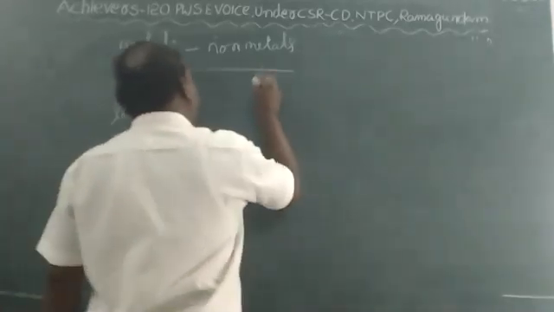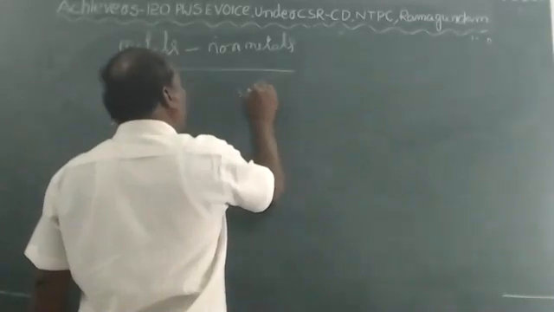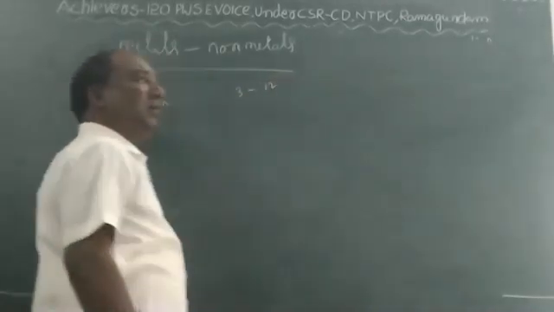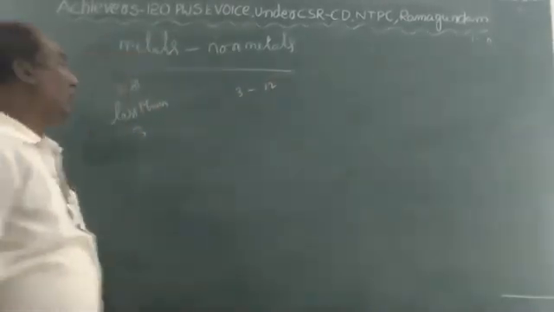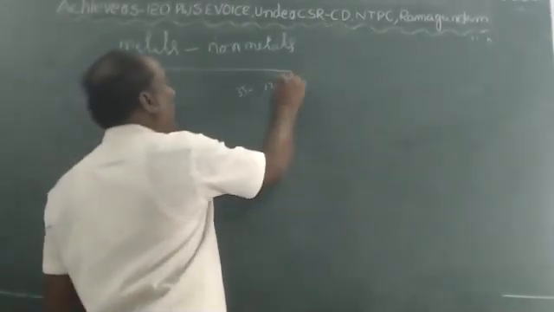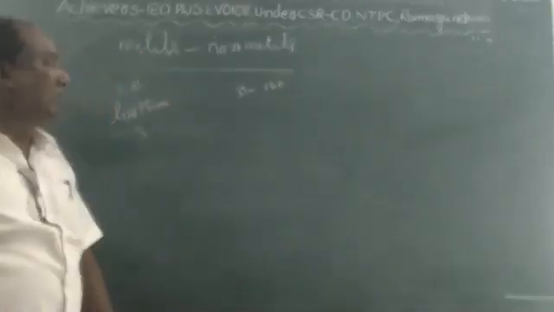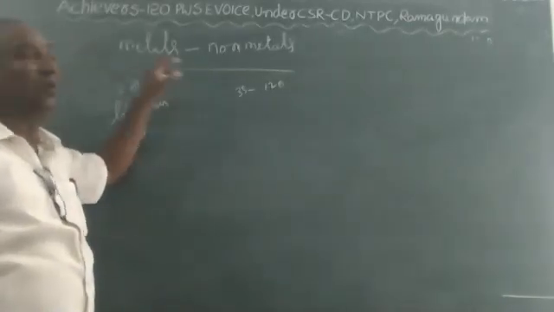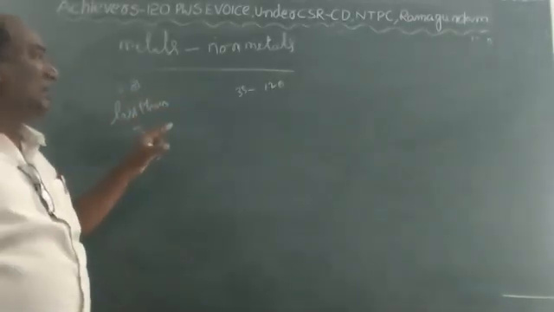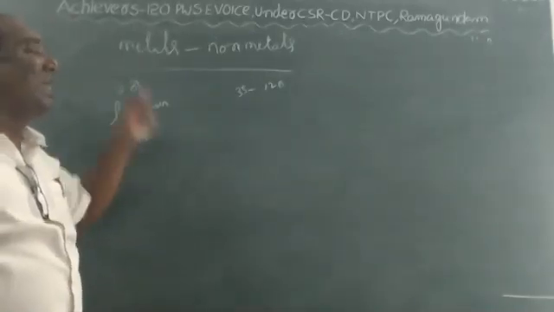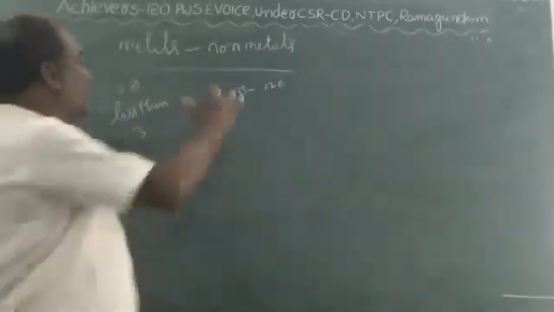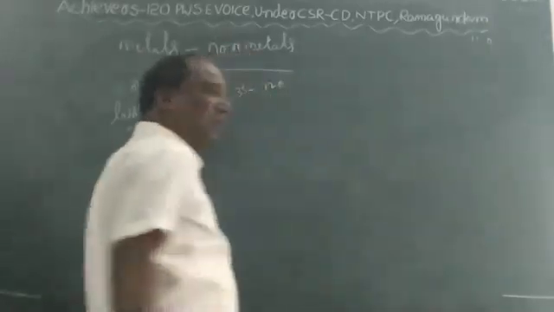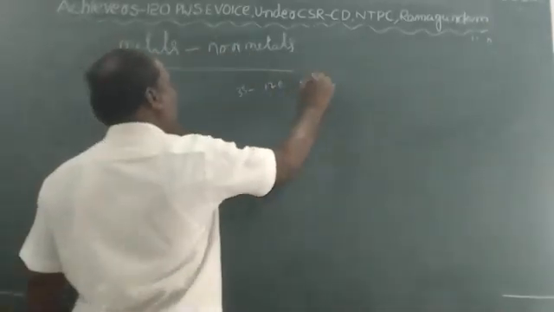Some of the D block elements. D block elements means they consist of the third B group to the 12th B group. So these elements especially belong to the D block. The D block elements have metallic property, but this metallic property decreases when moving from left to right in a period.